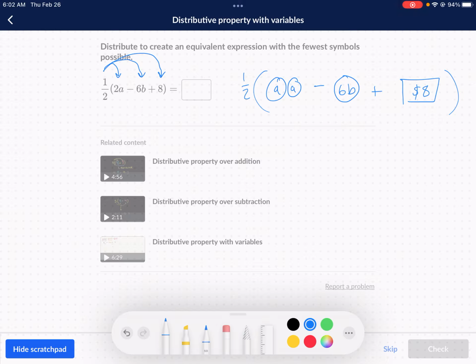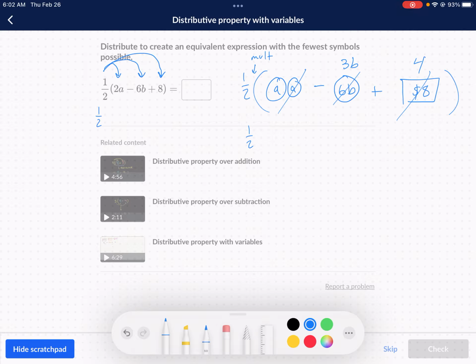Now, the reason why I say half of is because in math, of means multiplication. And that's what's going on there, is multiplication, right? So if I want half of it, that means I'm going to take half the A's. Well, half the A's, if there's 2, is just 1. Half the 6 B's, we're going to take half of that. That's 3 of them left, right? That's half of that, and then half of 8 is 4, and that's going to end up being our answer.